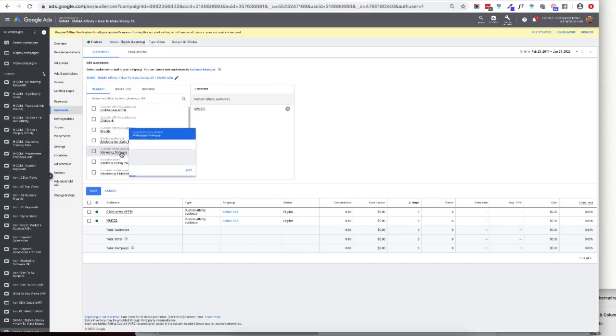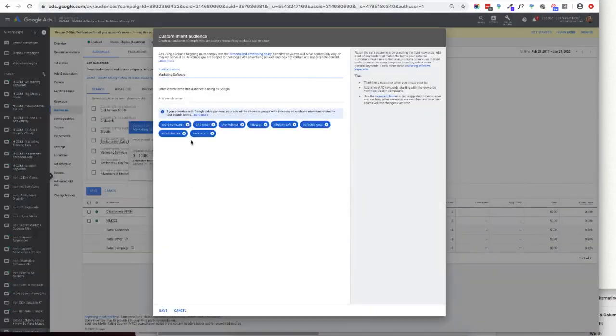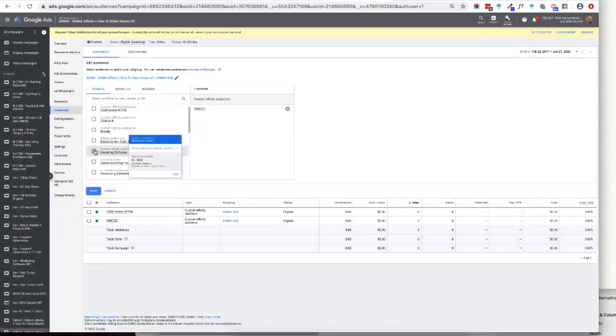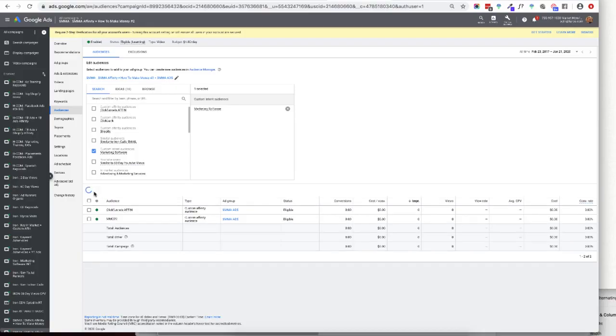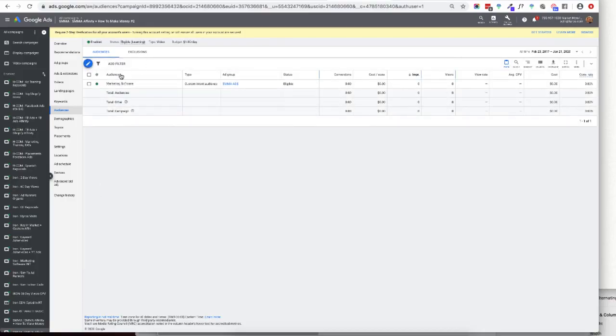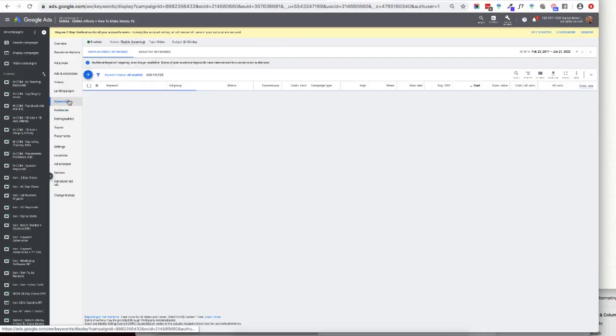So let me show you this marketing software audience right here. So I put in all these marketing softwares. Okay, so I want to find people doing that. Okay, so I might want to find people doing marketing softwares and not ClickFunnels or anything like that, like those actual marketing softwares right there.